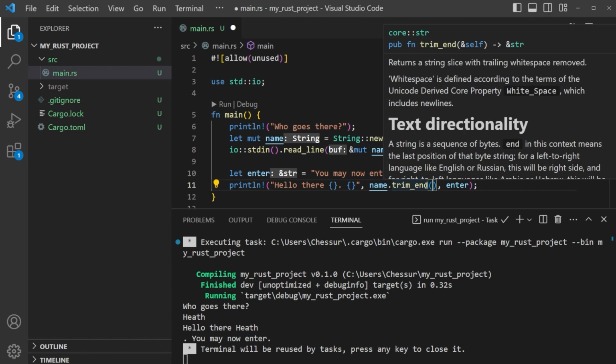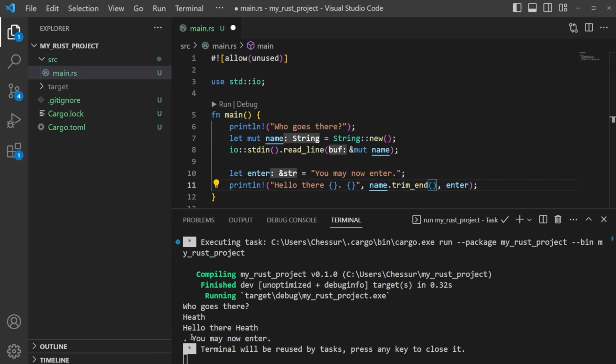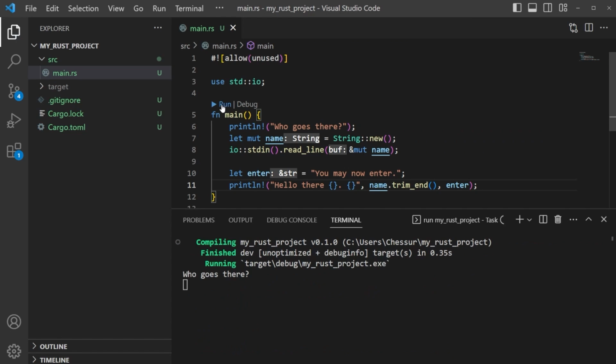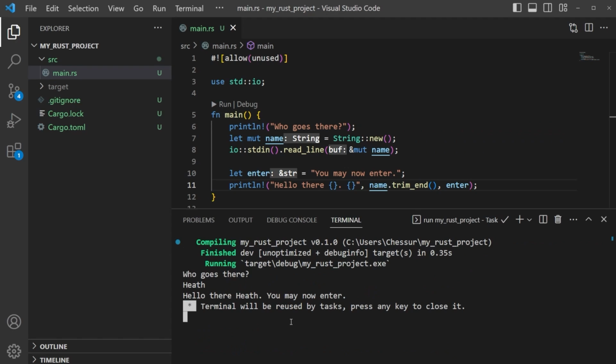So it says returns the string slice with trailing white space removed. So any white space that's going to be there gets removed. We're going to go ahead and save this, run it one more time. And who goes there? Heath. You may now enter. Perfect. That looks great. So that's it.